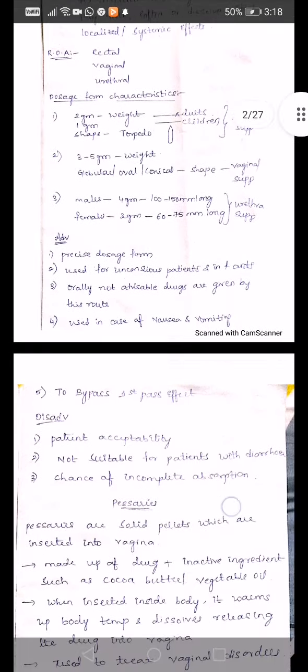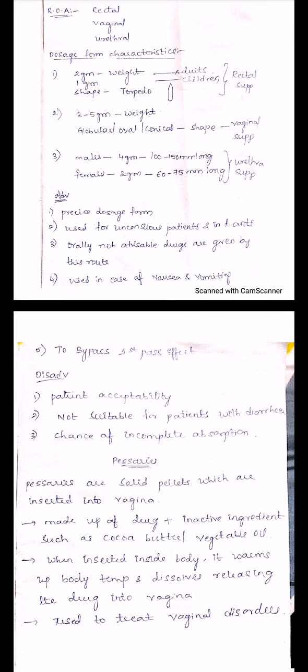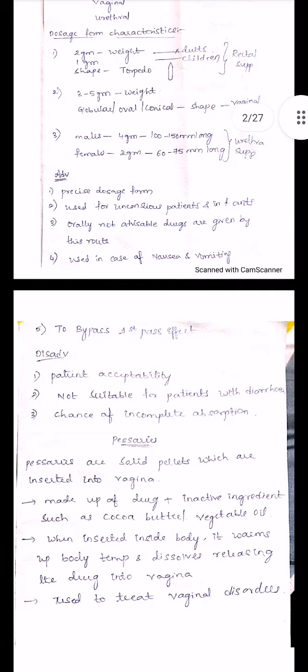Coming to the advantages, it is a precise dosage form, that is, we can give an accurate dose, and it is used for unconscious patients and infants. Those who are bedridden and cannot take orally can be given medicine by this route. Drugs that are not advisable orally, because of some smell, taste or anything, can also be given by this route. If patients have nausea and vomiting and cannot take medicines through the oral route, we can give by this route. And it is used to bypass the first pass effect.